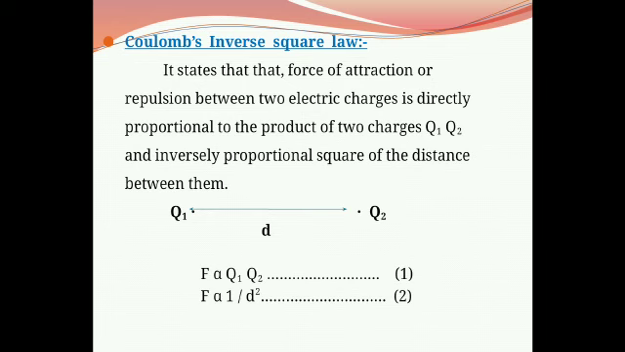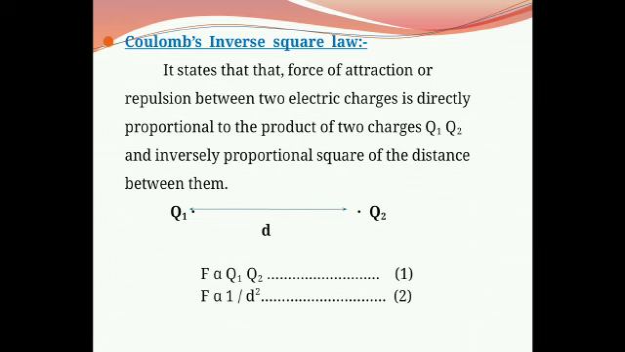Then, what is Coulomb's inverse square law? The scientist Charles Augustin Coulomb stated in the year 1785 a law giving the nature and magnitude of force between two electric charges. For that, consider two charges. They may be positive charges or negative charges, or the first is a positive charge and the second is a negative charge, and they are separated by the distance d. Here the first is q1, the second is q2, and small d is the distance of separation between these two charges.